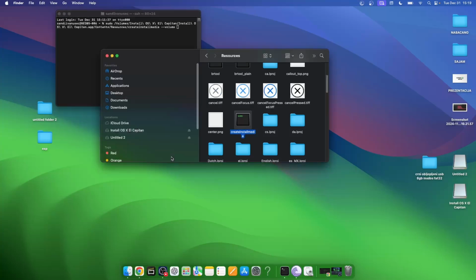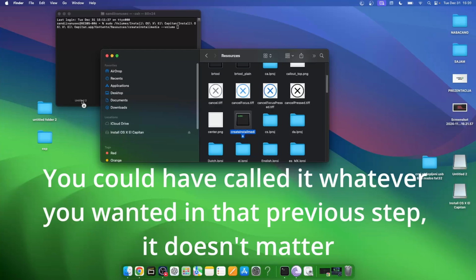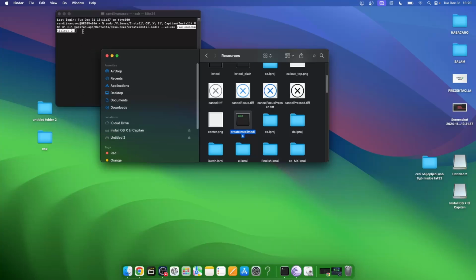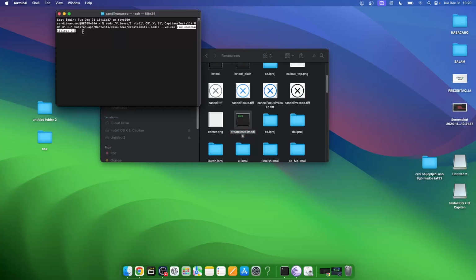Now I go again here in my Finder, and this is how I named my USB stick. I drag that here. Okay, I press backspace, now space.